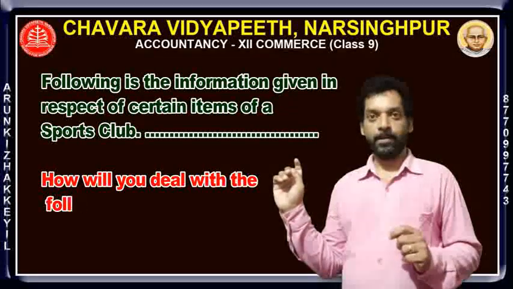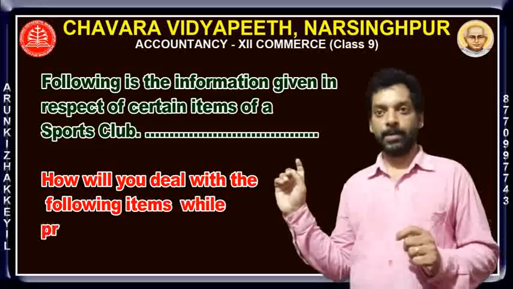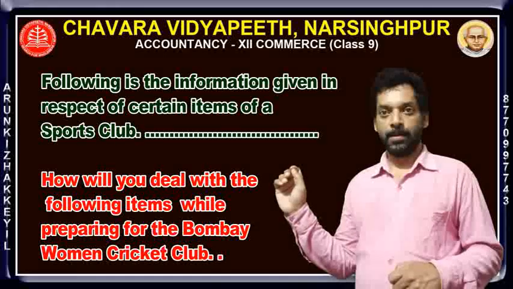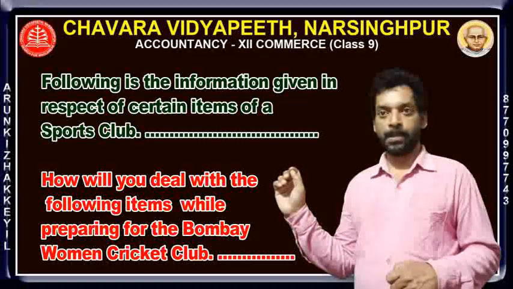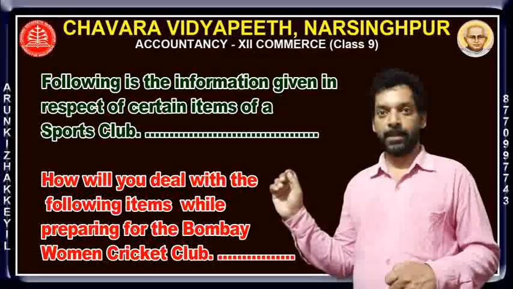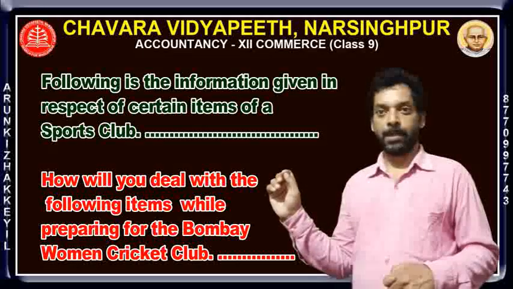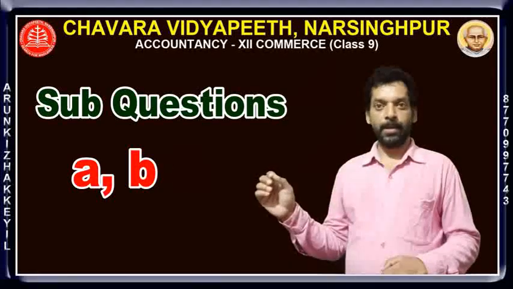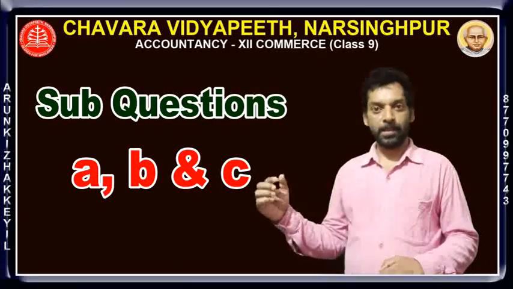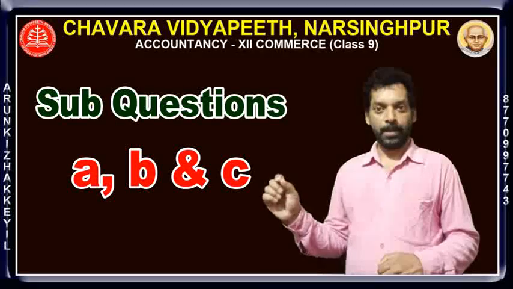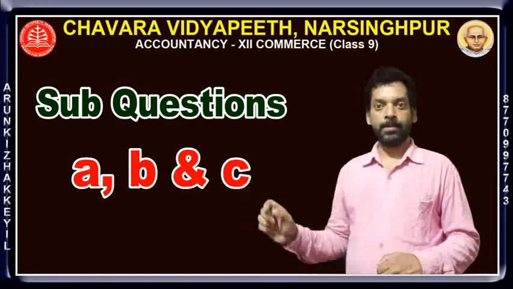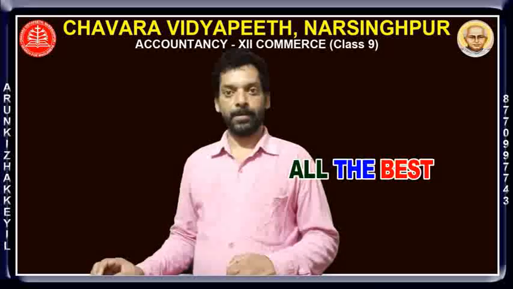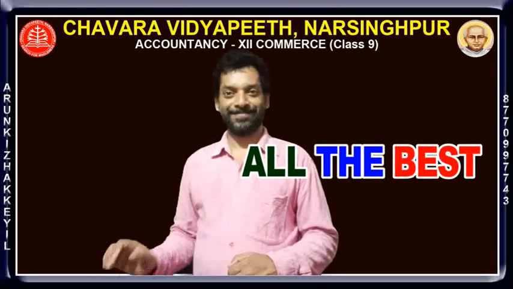And question 5: how will you deal with the following items while preparing for the Bombay Women Cricket Club its income and expenditure account for the year ending 31/3/2019 and its balance sheet as on 31/3/2019. There are three sub-questions A, B and C. Deal with these three separately. Under question A, solve A only, then B, solve B only, and solve C. Okay, bye.